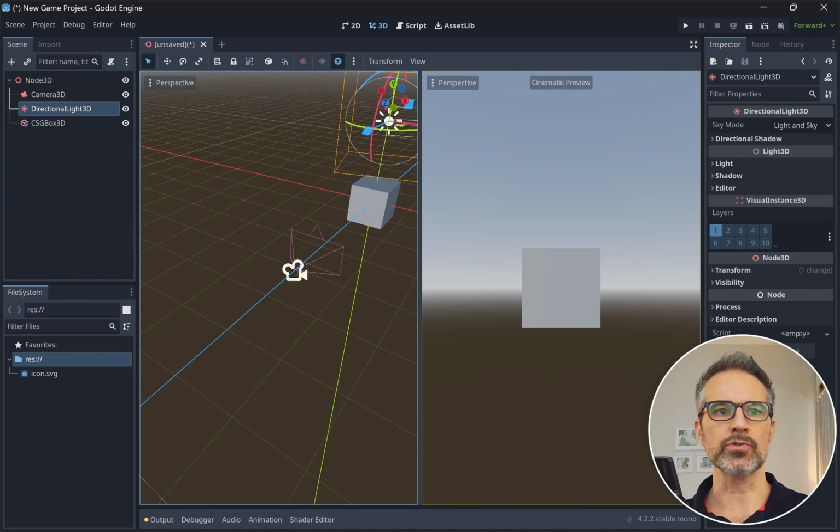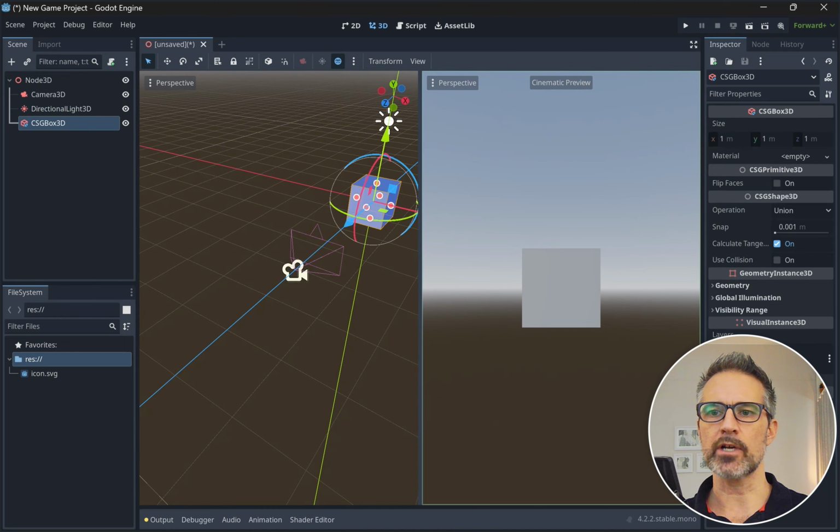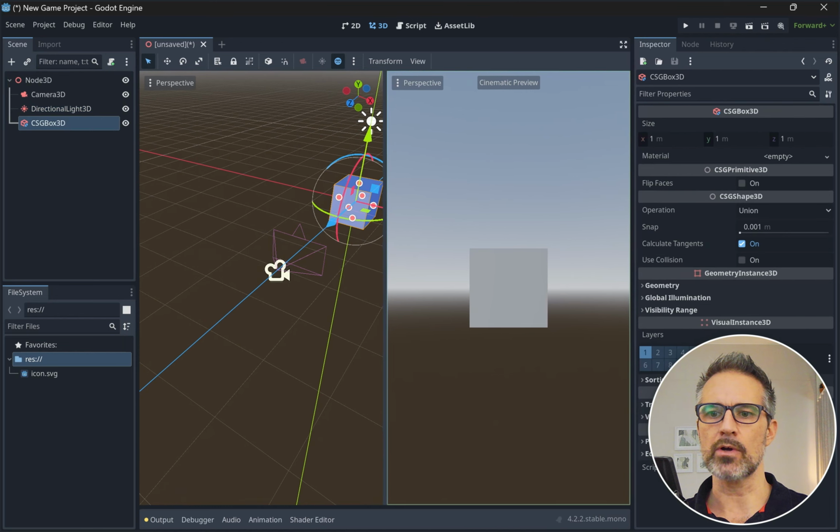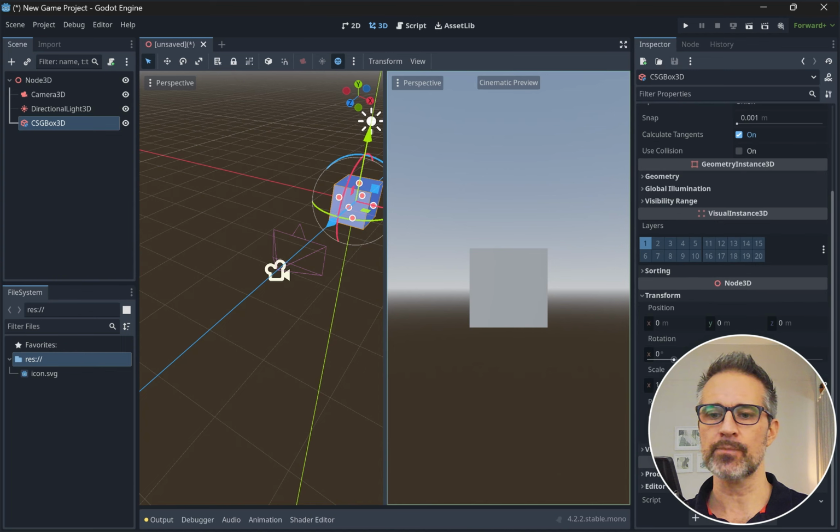And then I will choose our cube, and let's go over here and explore our inspector window. Now, the inspector window looks quite different than Unity, but the concept's the same. Whatever I have selected in the scene view gives me more information about that one item, typically. Down here, we can go to the transform, and I'm going to do a little bit of rotation, just so it's clearly set at an angle here.